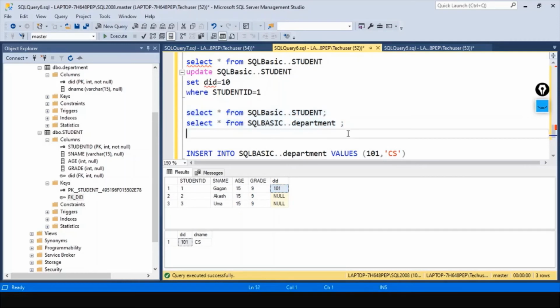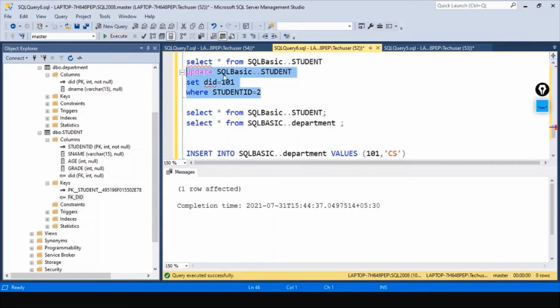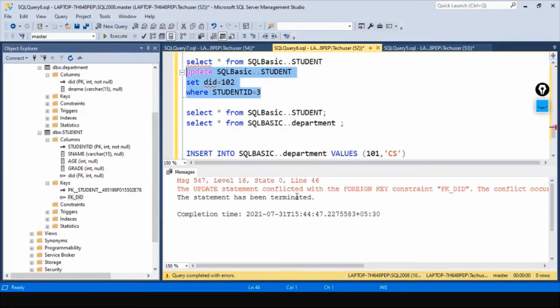Okay. Now we'll update one more record with the student ID 2 to the same department. Department, let's enter 102. Again, I want to see the same error. Obviously, the entry is not present.